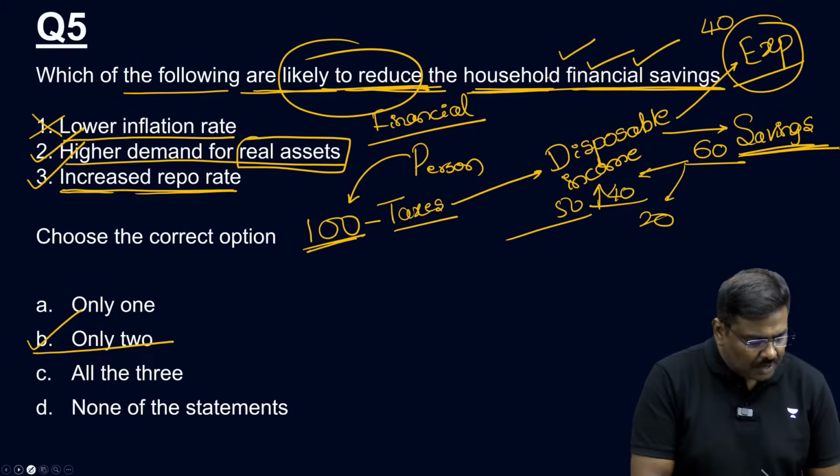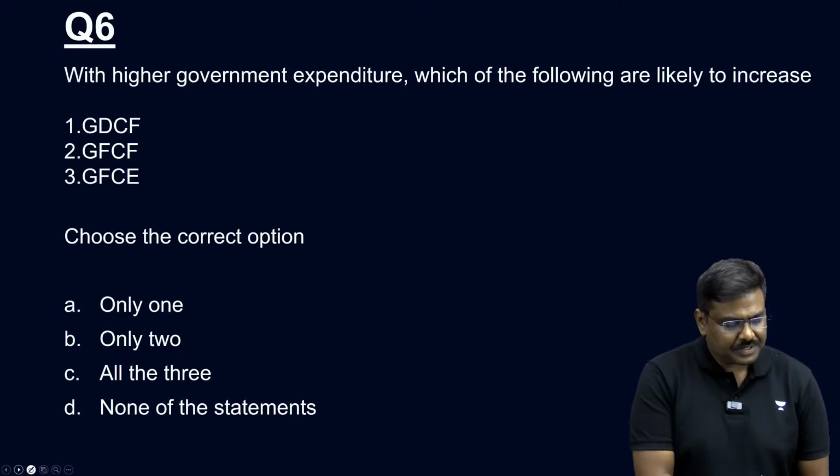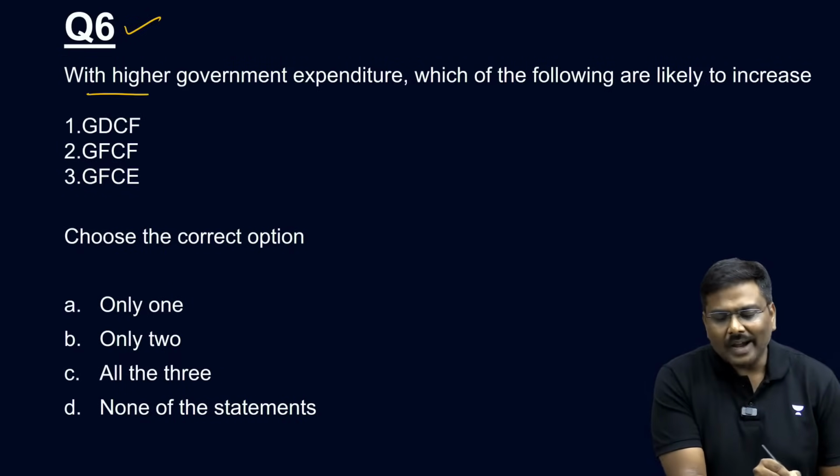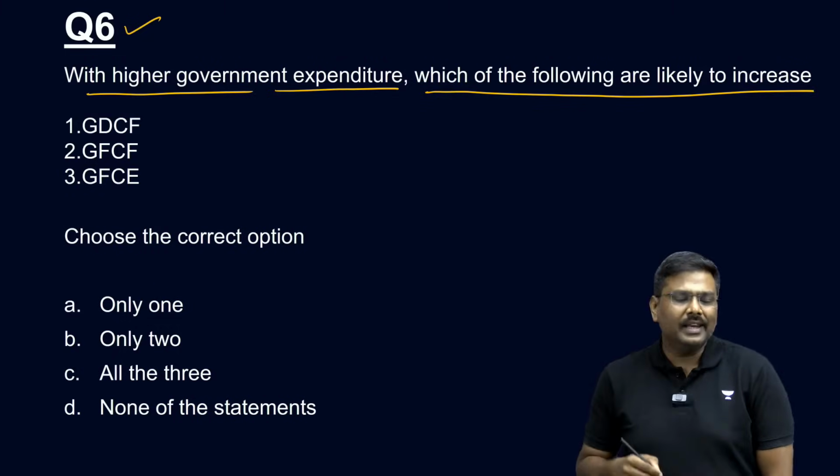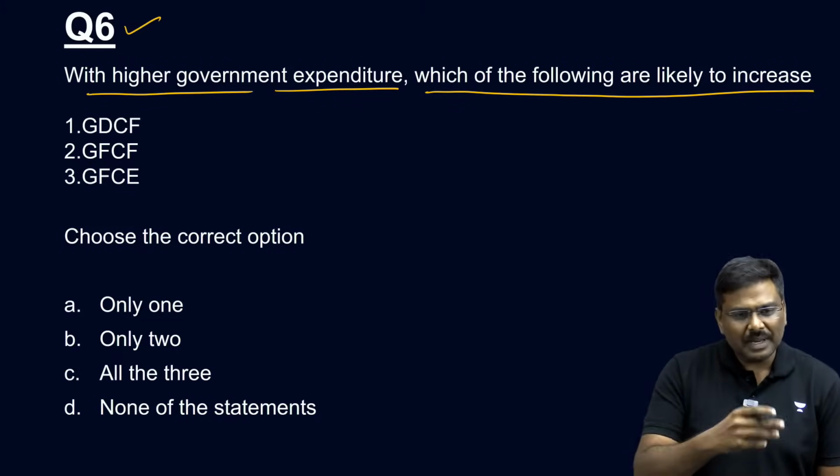Let me go to question number 6 now. Question number 6. With higher government expenditure, which of the following are likely to increase? I have given 3 components. Please have a look at this.